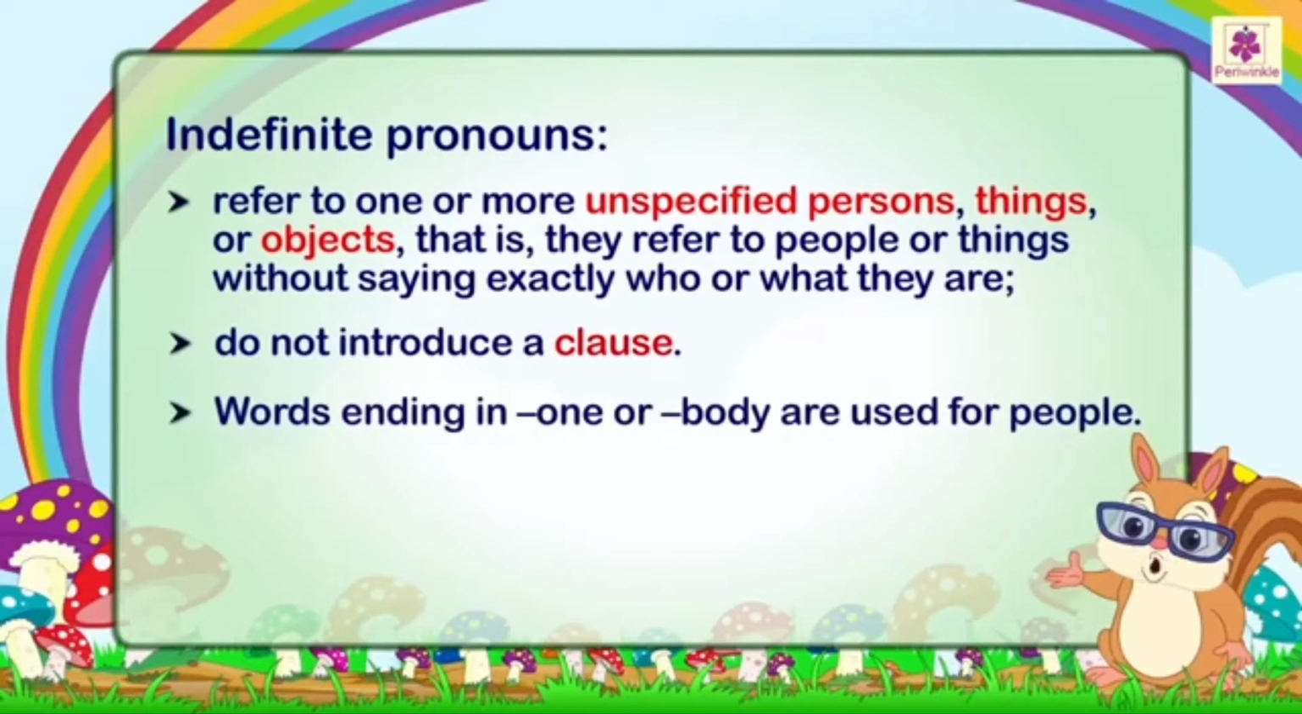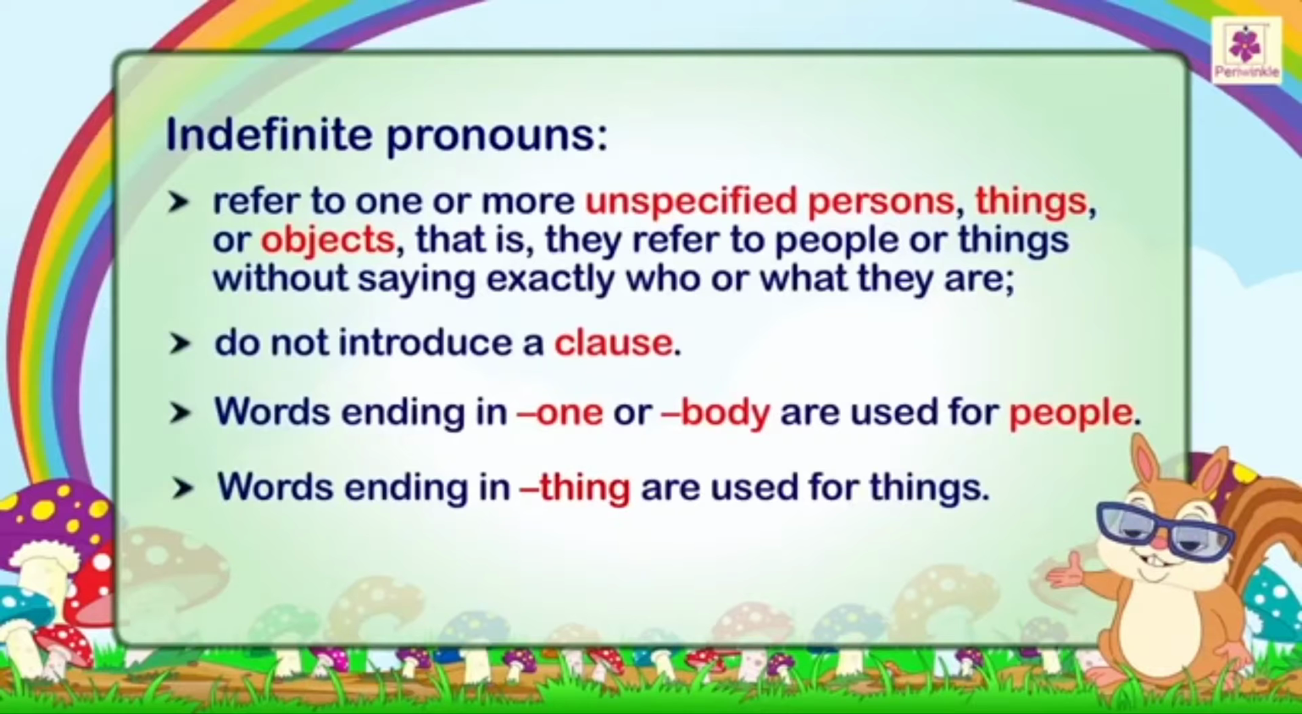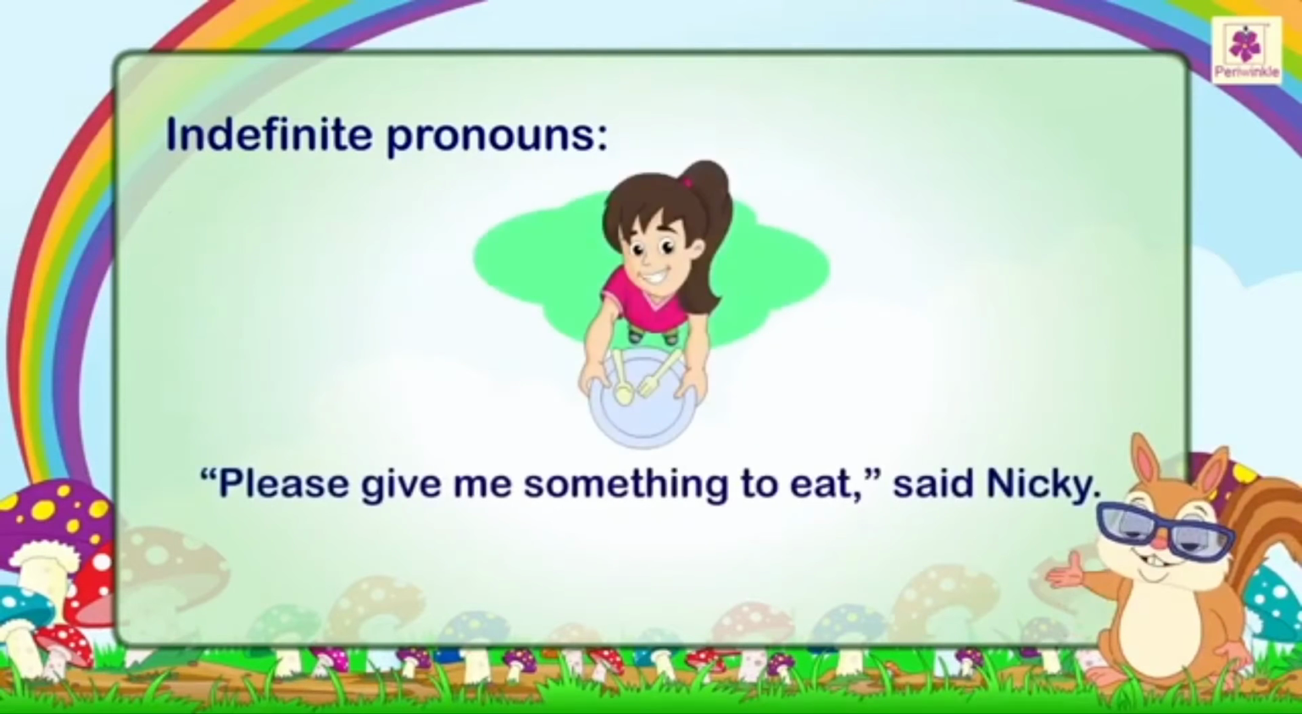Words ending in one or body are used for people. For example, somebody told me to drink lots of water. Words ending in thing are used for things. For example, please give me something to eat, said Nikki.